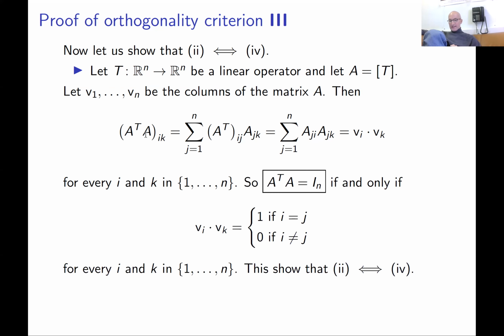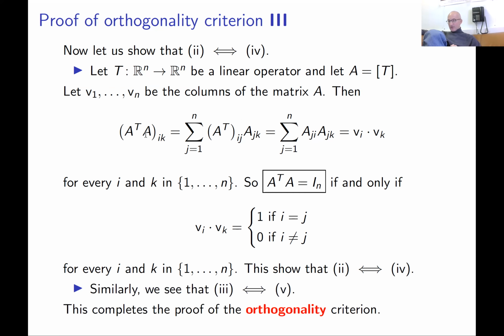Okay. So this basically proves that the second condition and the fourth are equivalent. Absolutely the same way you prove that condition 3 and condition 5 are equivalent. Let me remind you, condition 5 tells you that A times A transpose is identity, and condition 3 means that rows of the matrix A are orthonormal. Yeah, this is basically the same proof.